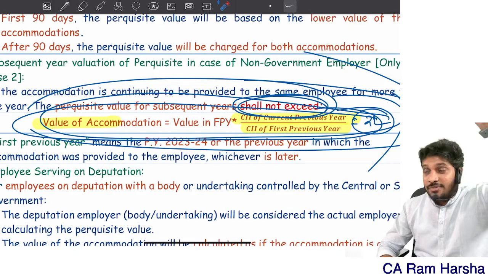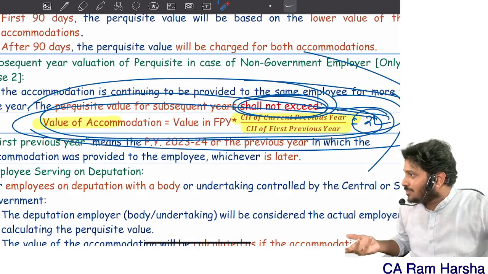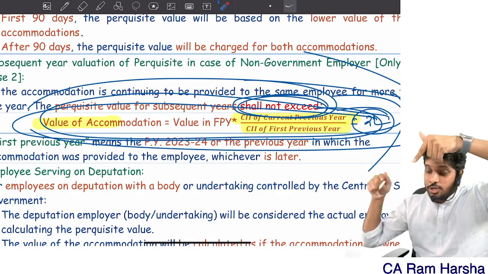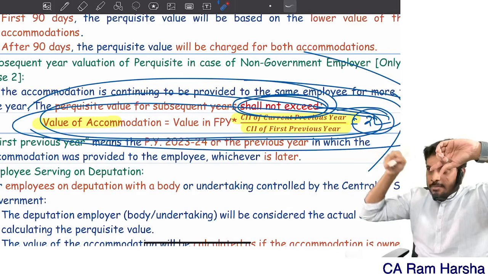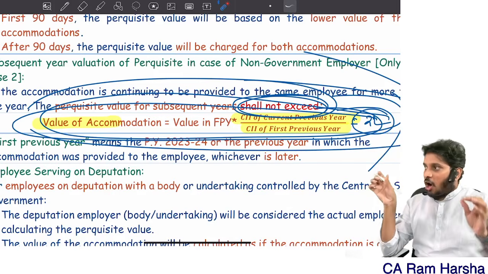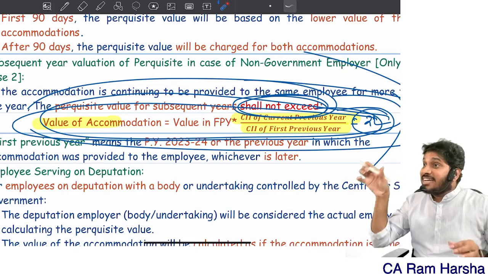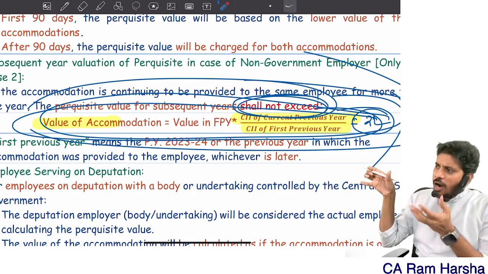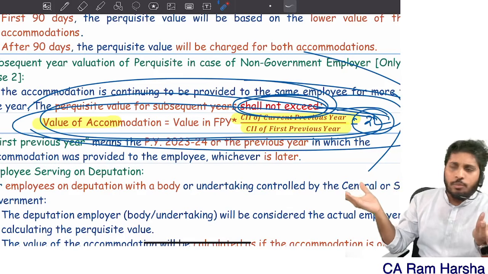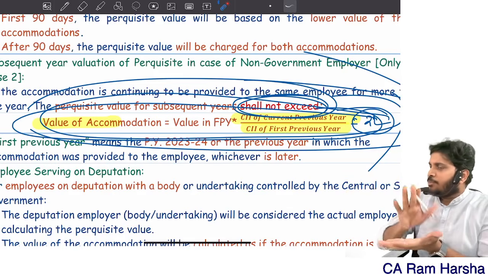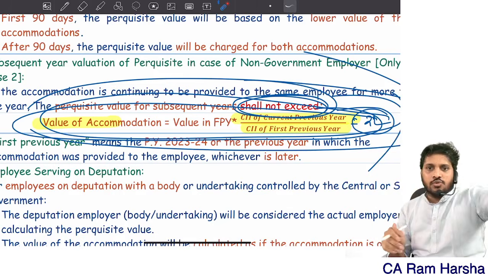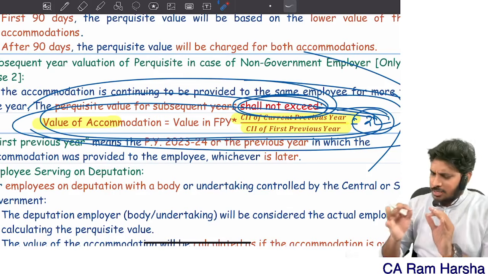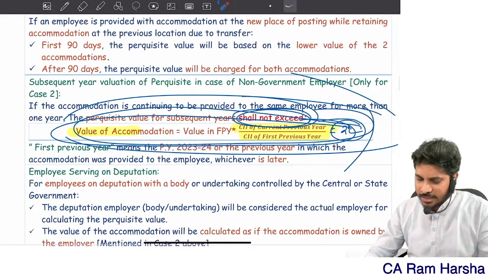If the second year value and first year value are both the same, no need. If the second year value increased, then you should apply this logic: first year value multiplied by second year index number divided by first year index number. Your perquisite cannot exceed that. If the already computed value is less than this, no problem; the computed value will be the perquisite value. Correct? Once again, listen to this if you don't understand. Clearly told. Getting it?